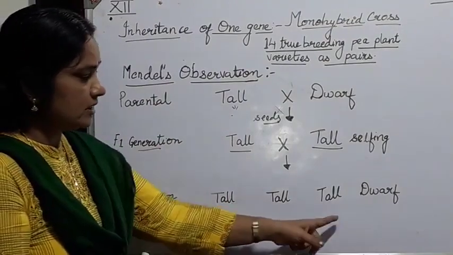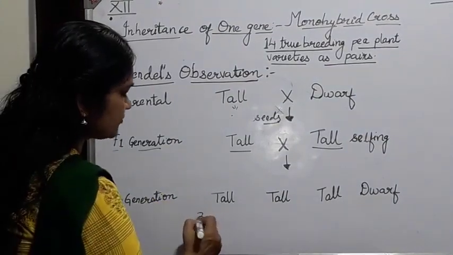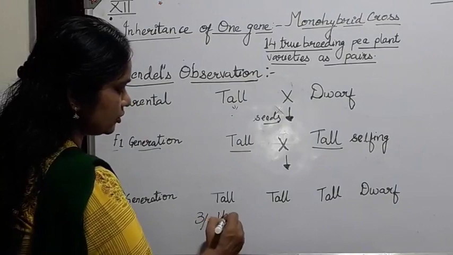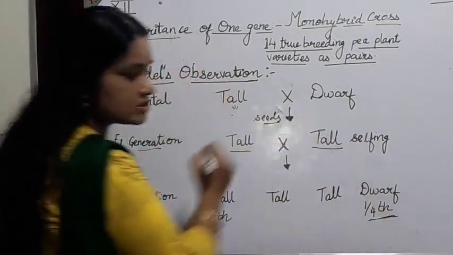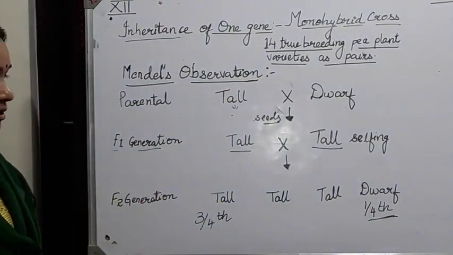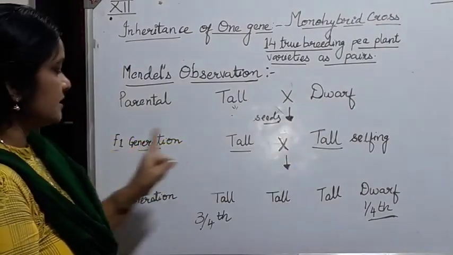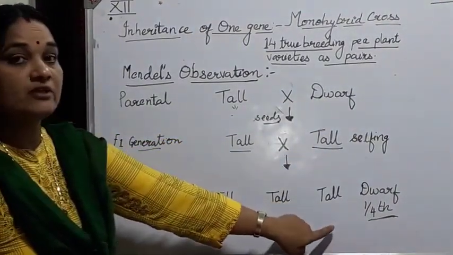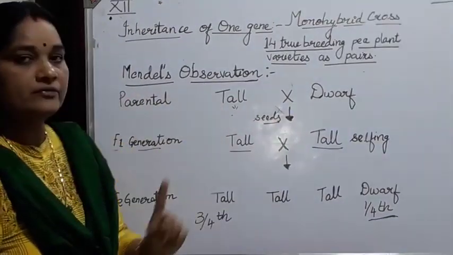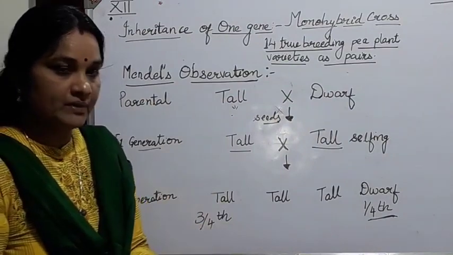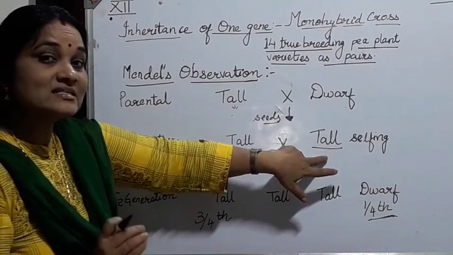In the filial 2 progeny, it was seen that around 3/4 of the plants were tall, and only 1/4 of the plants were found to be dwarf in nature. So this was the ratio he got. He saw that the trait which was hidden, which was not expressed in the F1 generation, was expressed in the F2 generation. So he came to the conclusion that out of the two traits, one trait was dominant over the other, and the trait which was not expressed in the first generation was known to be recessive in nature.